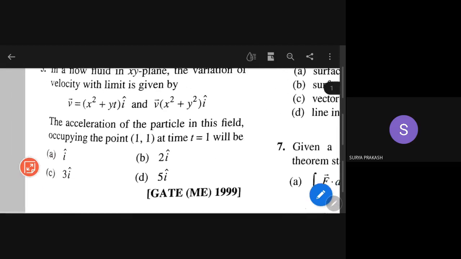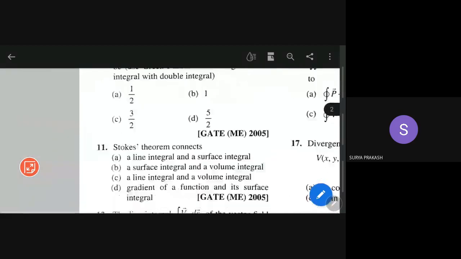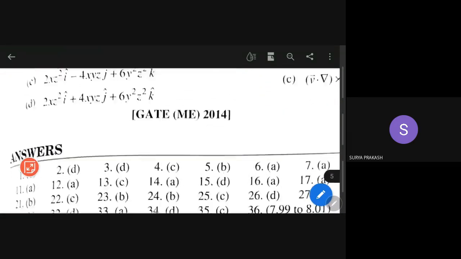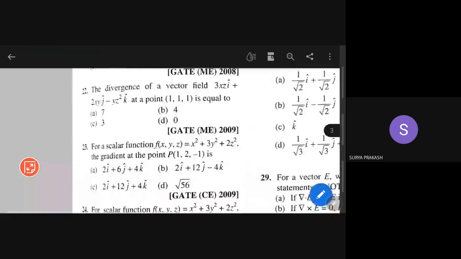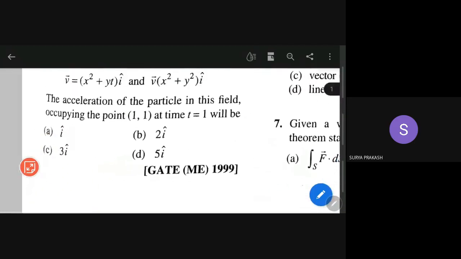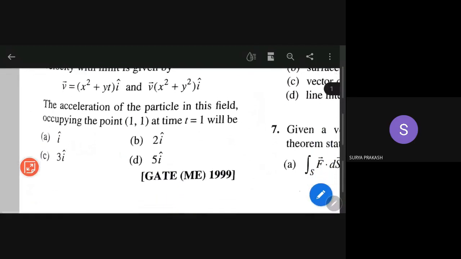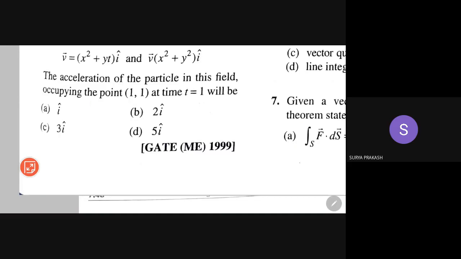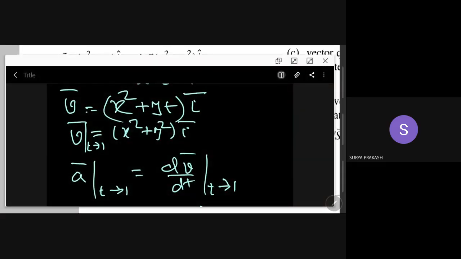What is this question number? Question number 3. D is giving. Question number 3 is D. 5I bar. How can we get 5I bar?